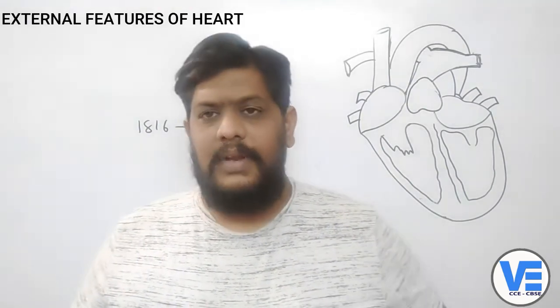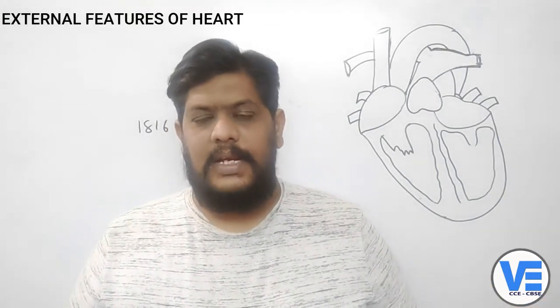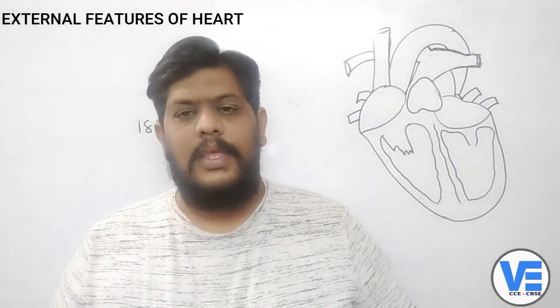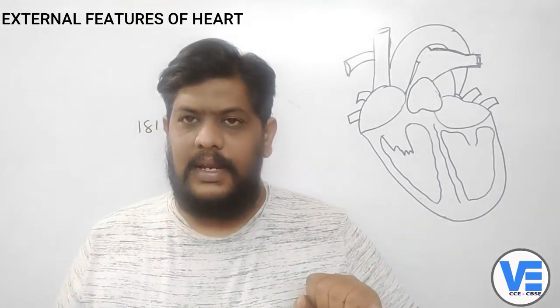Now we'll come into the unit which is called the transport system, the circulatory system. Coming to the circulatory system, what are the three major things, or the three major parts, of the circulatory system?